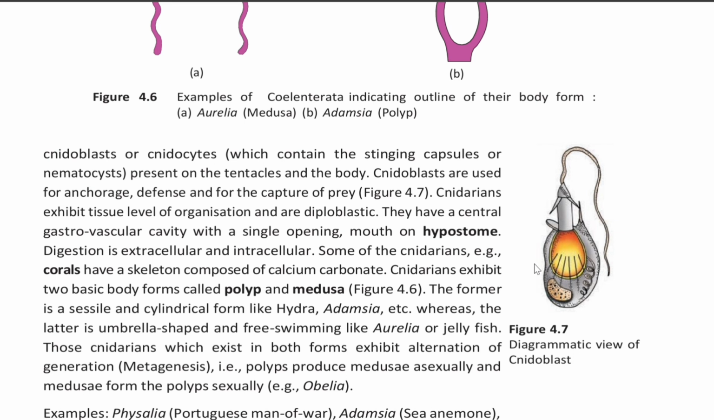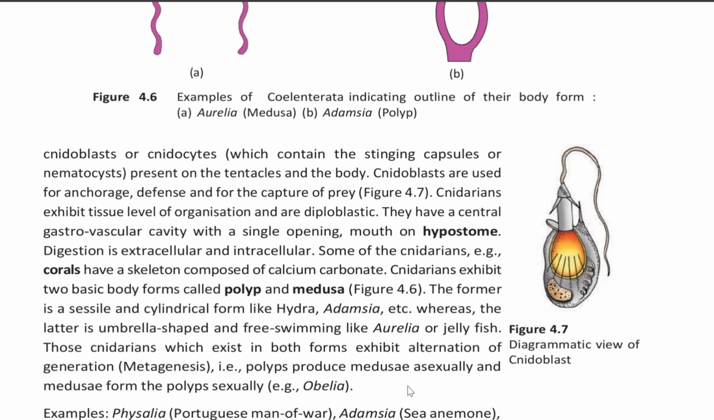Digestion is extracellular and intracellular. Some of the cnidarians, for example corals, have a skeleton composed of calcium carbonate. Cnidarians exhibit two basic body forms called polyp and medusa. The former is a sessile and cylindrical form like Hydra, Adamsia, etc., whereas the latter is umbrella-shaped and free-swimming like Aurelia or jellyfish. Those cnidarians which exist in both forms exhibit alternation of generation, that is metagenesis, that is, polyps produce medusae asexually and medusae form the polyps sexually.